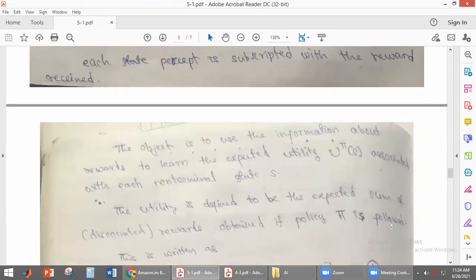So the objective is to use the information about the reward to learn the expected utility value U pi of s associated with each non-terminal state. What is the main objective here, students? It has to use the information about the reward to learn the expected utility associated with